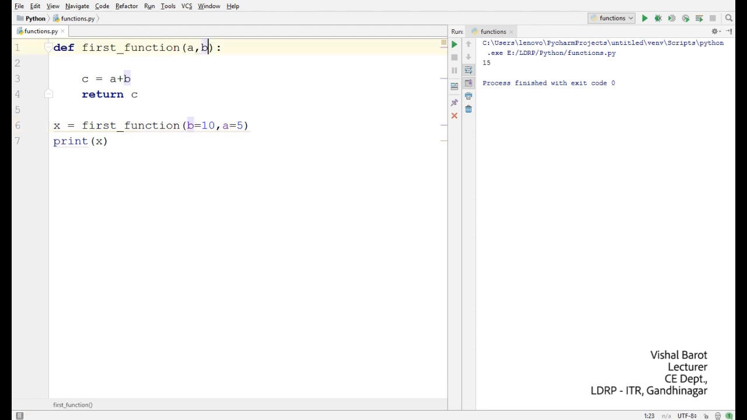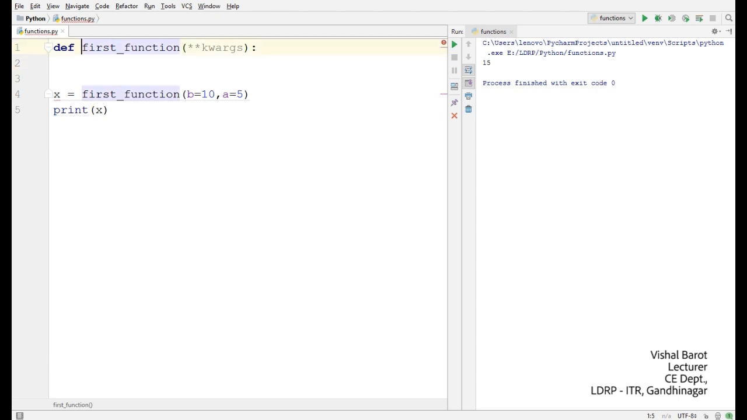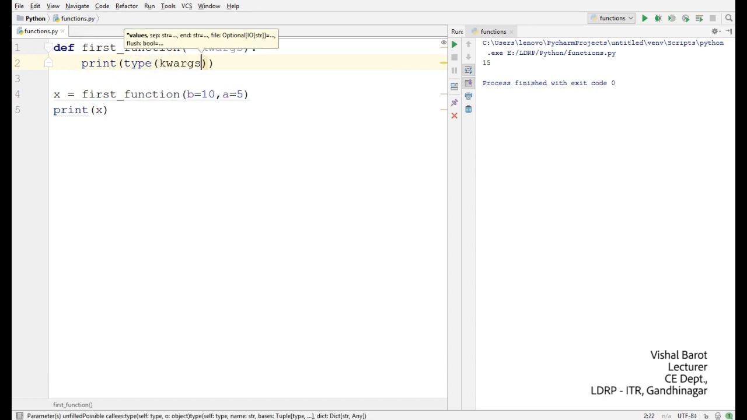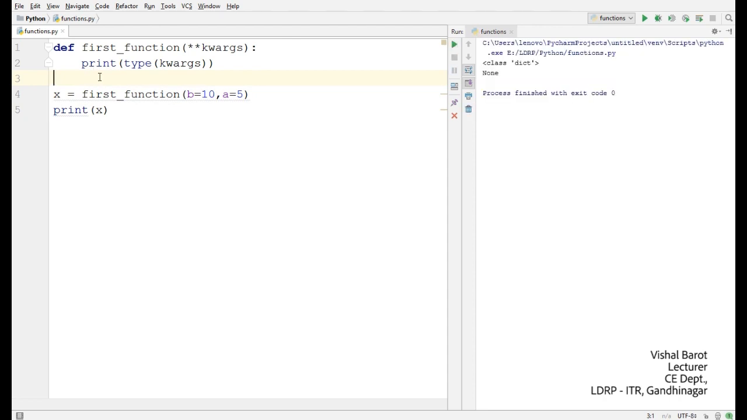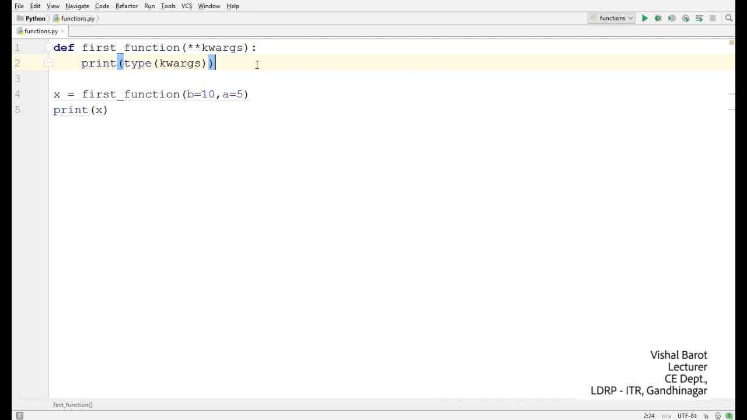Now if I write this, this is also one way to fetch all the keyword arguments. First, let me tell you, when you write this, the type of this variable, kwargs, is dictionary. Let's run it. Class dict, dictionary, and you know how to iterate through a dictionary.